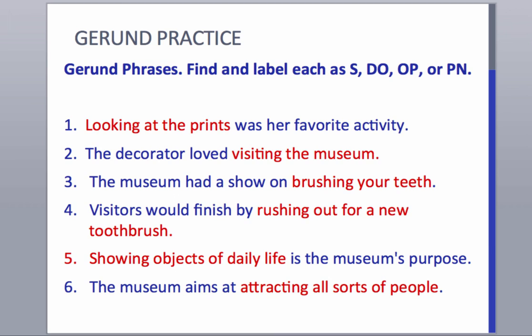Number 5, showing objects of daily life can be substituted with the pronoun it. It is the museum's purpose. So this gerund phrase is the first noun phrase of the sentence. Therefore, it is the subject. The museum aims at attracting all sorts of people. The museum aims at this. At is a preposition. So again, we have an object of the preposition in number 6.